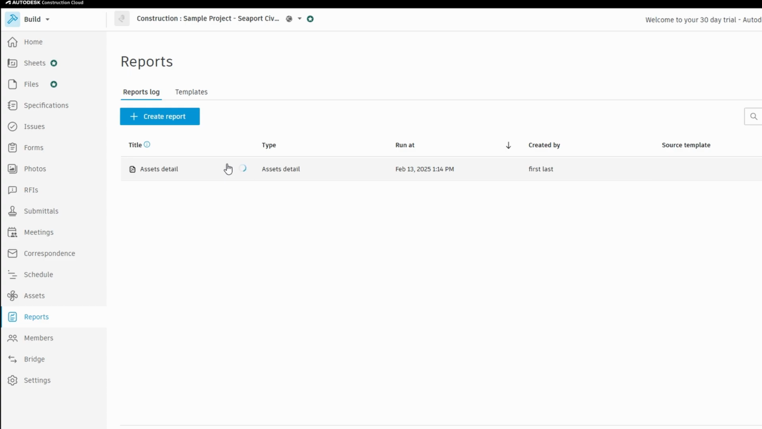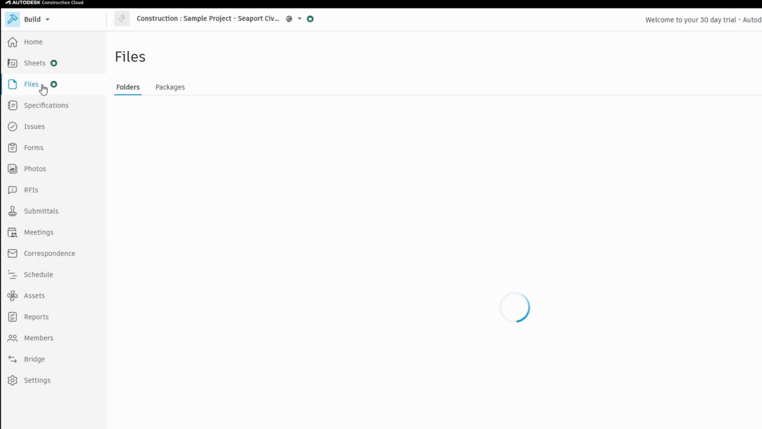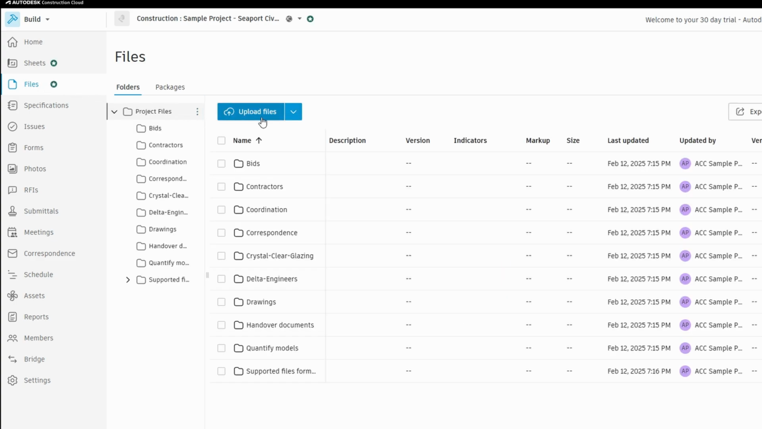You can also upload and manage documents and photos in PlanGrid. Documents like PDFs, specifications, or contracts can be added to the project for easy access. Similarly, you can upload photos directly from the job site, making it easy to document progress or any issues that arise.